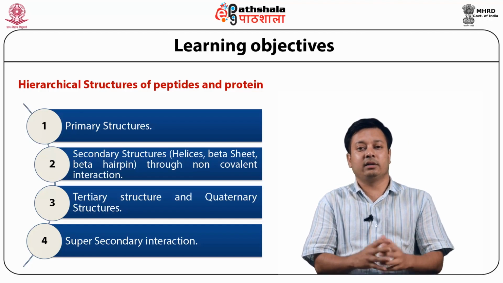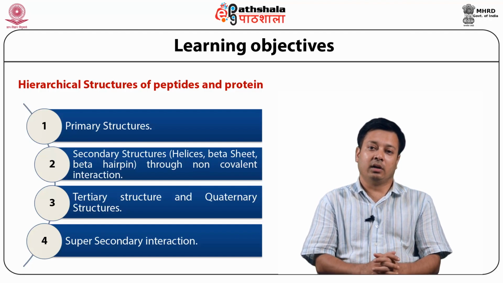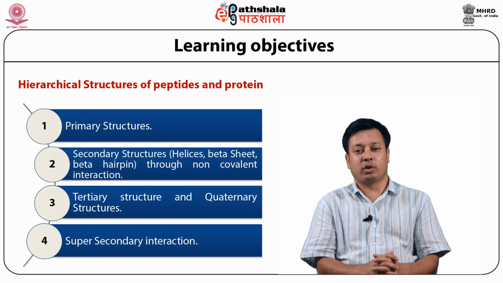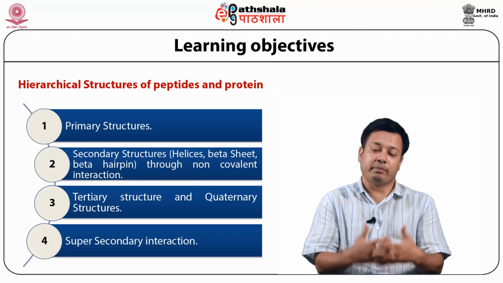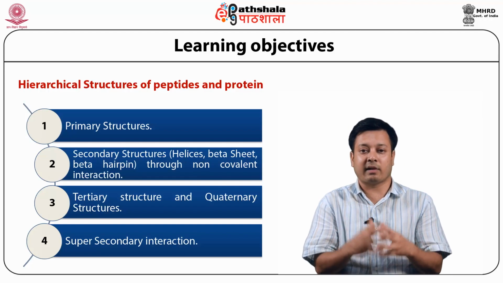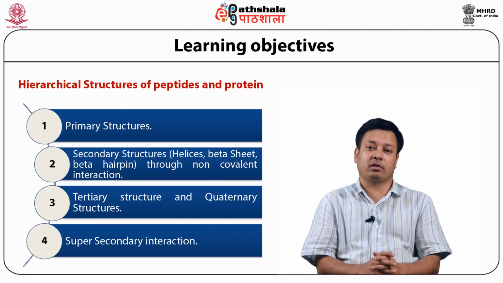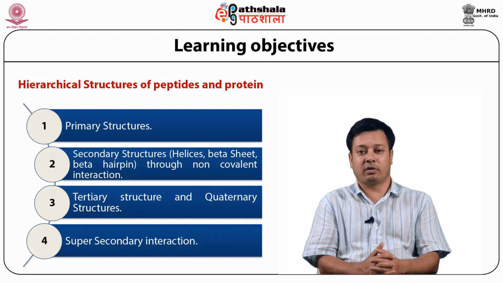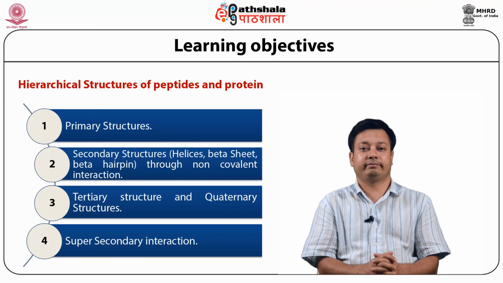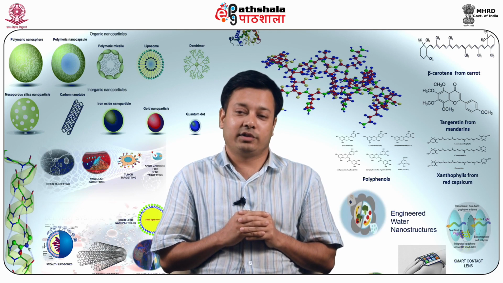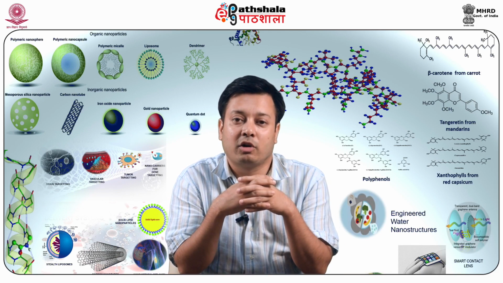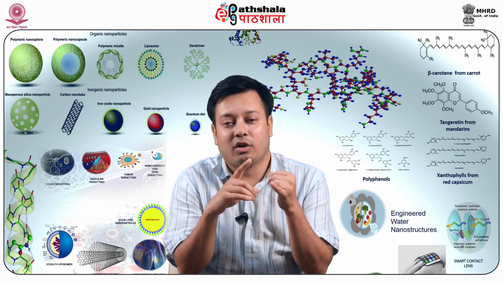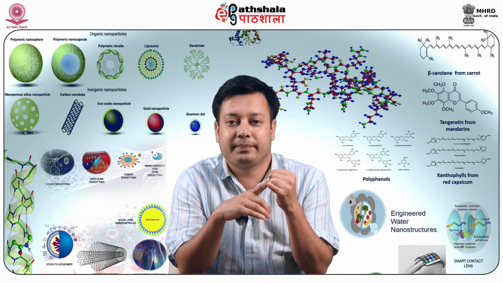So we will focus in this module on detailed structures of many polypeptide and protein molecules, because you need to understand these basics of protein, peptide and their interactions. This will be really useful later on to make nanostructures from these biomolecules. So protein is a very important biomolecule. When we talk about protein, many different important names come into our mind. That can be enzyme, receptor, hormones, antibodies.